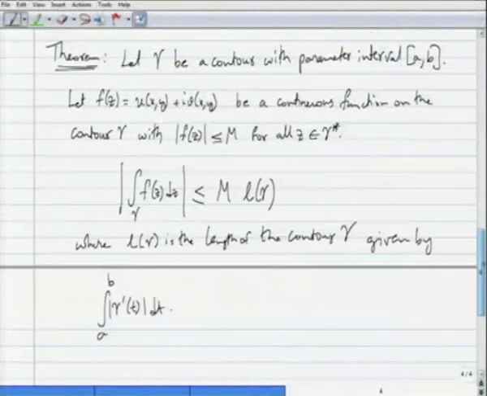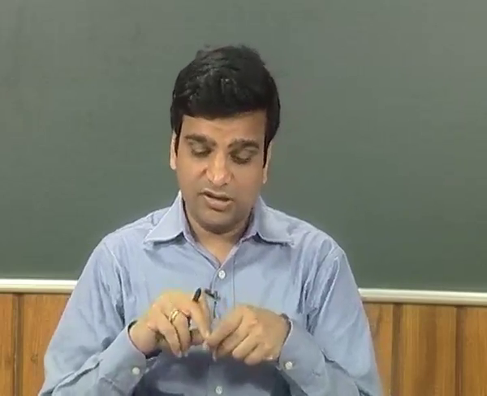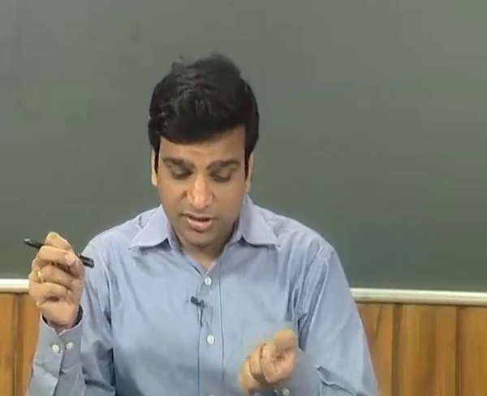So, if you have a continuous complex valued function defined on the trace of gamma, then the contour integration of f on that contour is less than or equal to the maximum value of the modulus of f, the bound of f, times the length of the curve gamma itself.